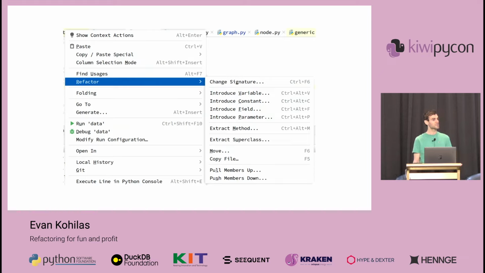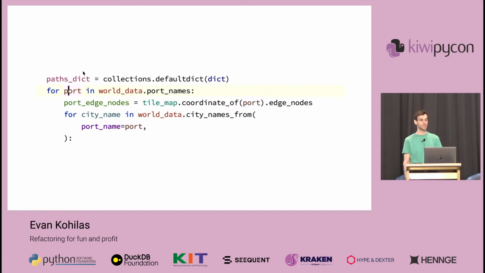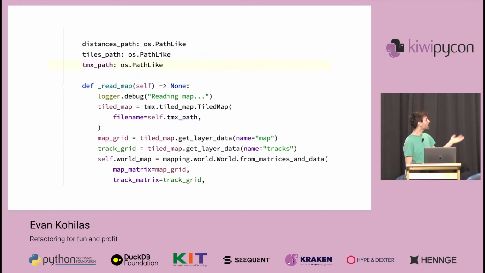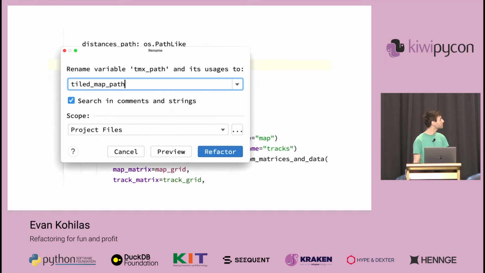And some of the things I found quite helpful from this were renaming local variables, like here, changing port to port name, or renaming fields and methods throughout the entire project, and you'll see it updates everywhere else.